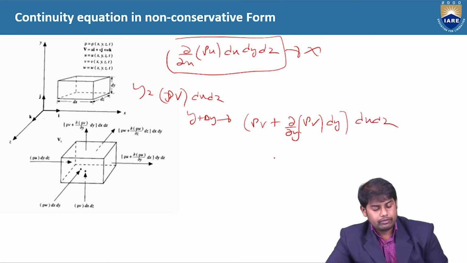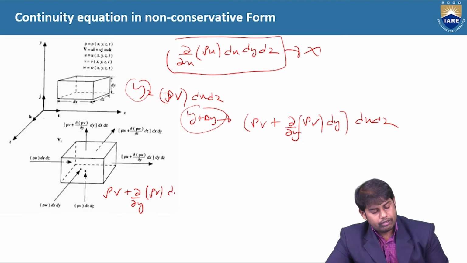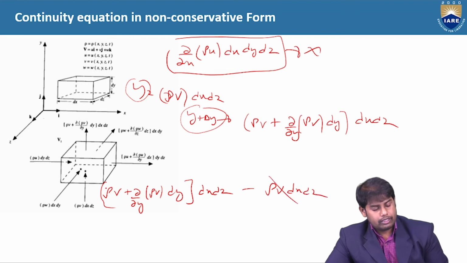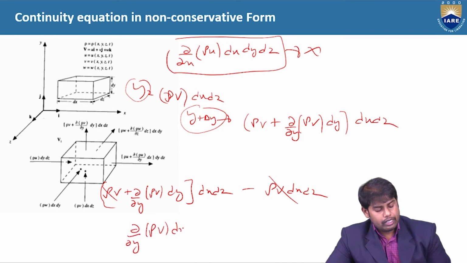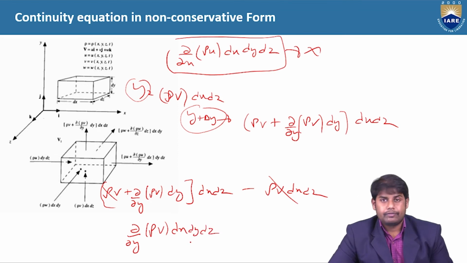So the net is rho v plus dou by dou y of rho v into dy, dx dz, minus rho v into dx dz. Here also the terms get cancelled, and the remaining term is dou by dou y of rho v into dx dy dz.